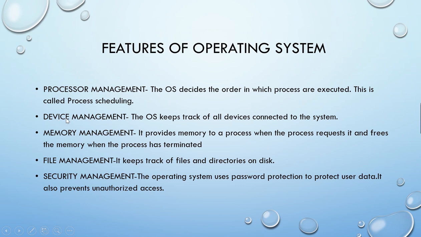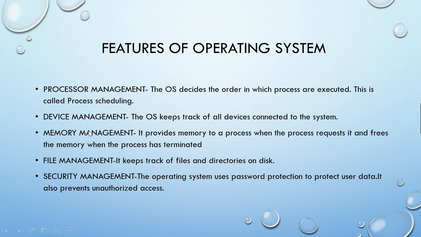Then we will go to the next feature of operating system, that is device management. Device means the various peripheral devices like IO devices, input output devices. So the OS keeps track of whatever devices have been connected to the system, like if a keyboard or printer is connected to the system or not, and what the status is. It maintains this in a table.